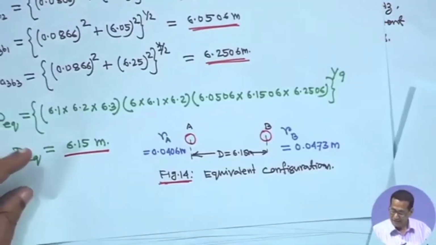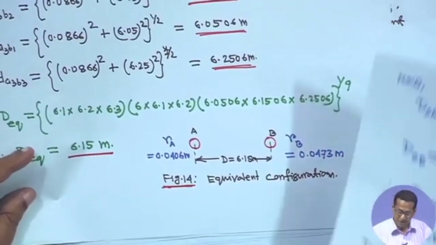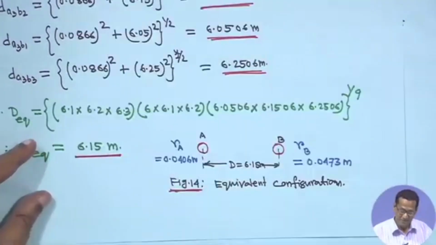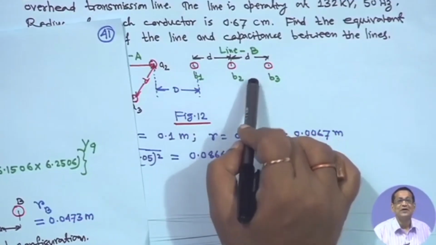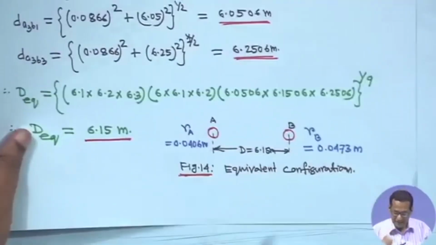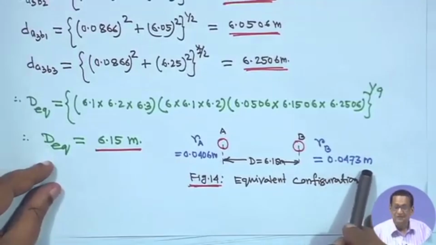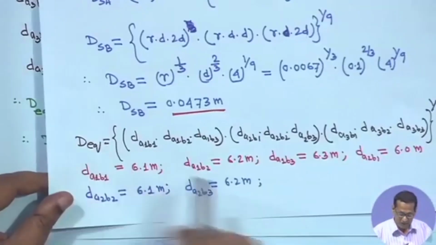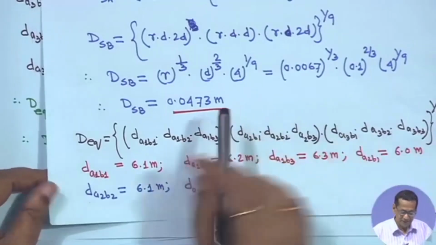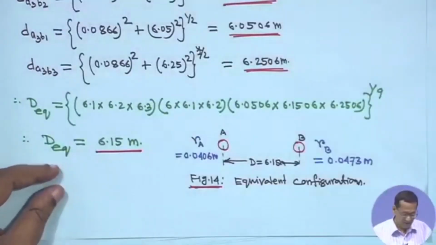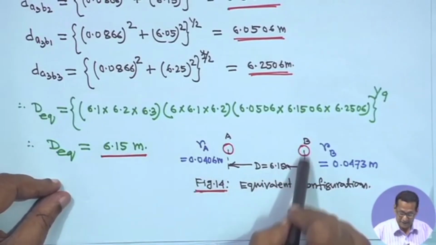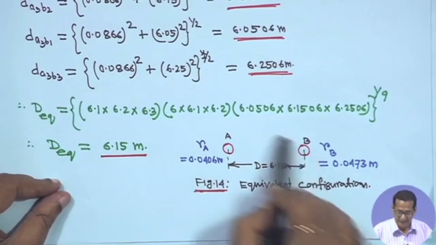Similarly, your DSB is equal to 0.0473 meter. So, as if this side can be represented by a single conductor whose radius is 0.0473 meter, right, and distance between the two, that is DEQ. DEQ, we just computed here, is equal to 6.15 meter. So, this is the equivalent configuration.